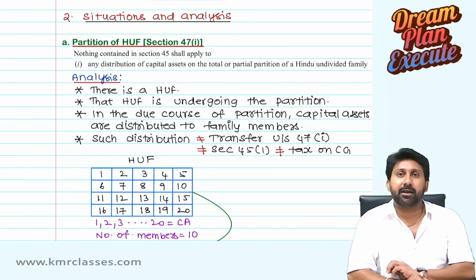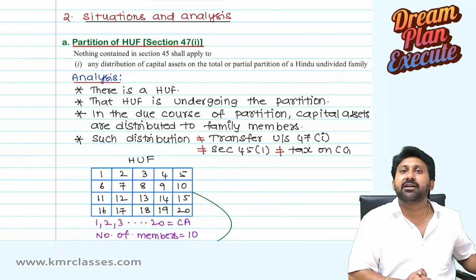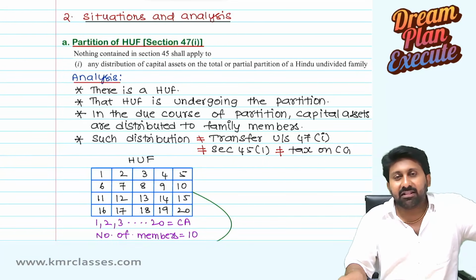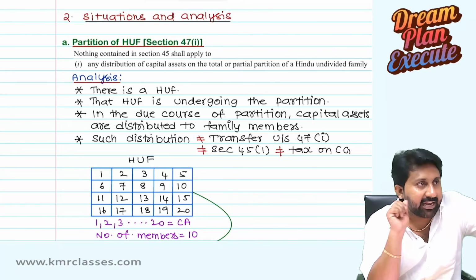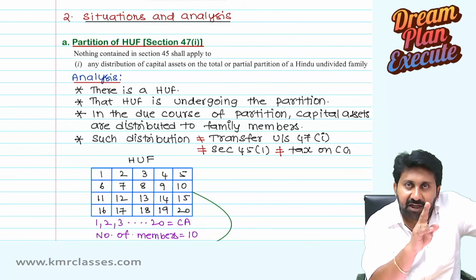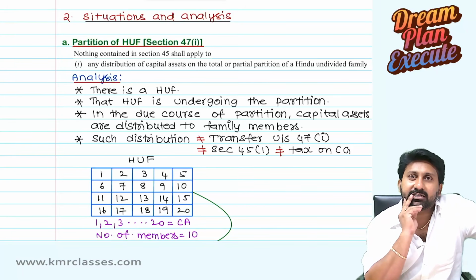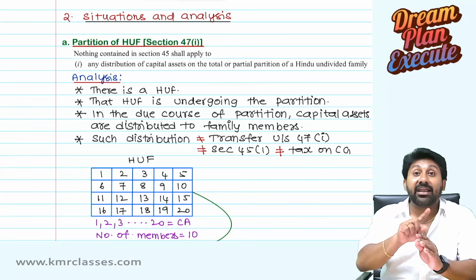The reason is very simple. HUF and members of the family are not treated differently. There is no separate legal existence. When there is no separate legal existence, members and family are treated as one and the same. This is not a transfer. This is only relocation of assets.